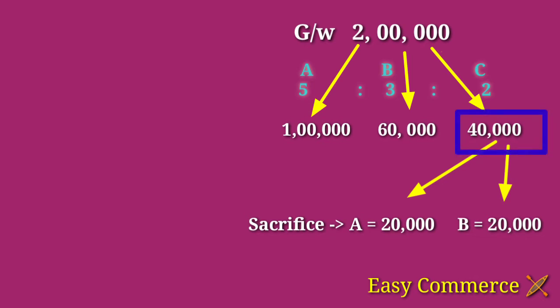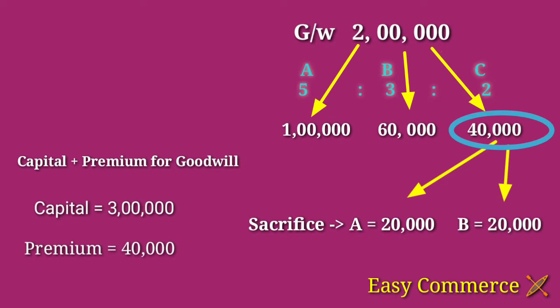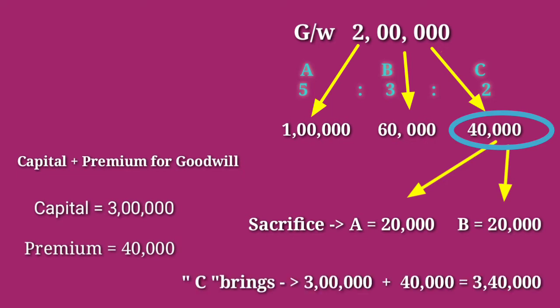At the time of admission of a partner, we know the new partner will bring a capital amount. In addition to the capital amount, he will bring this premium for goodwill also. Okay, that means at the time of admission of a new partner, he will bring the capital amount plus this compensation amount. For example, we can assume that here C will bring a capital amount of rupees 3 lakh. In this case, C as a new partner will bring 3 lakh as capital plus 40,000, a total of 3 lakh 40,000. Okay.